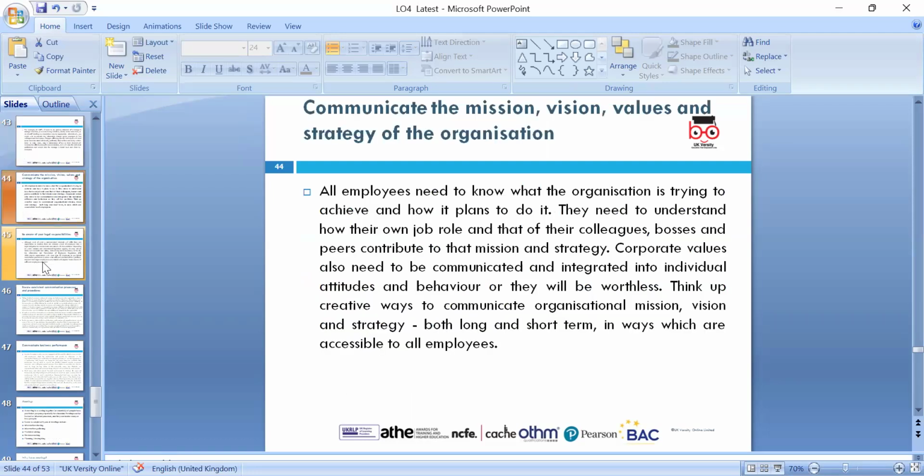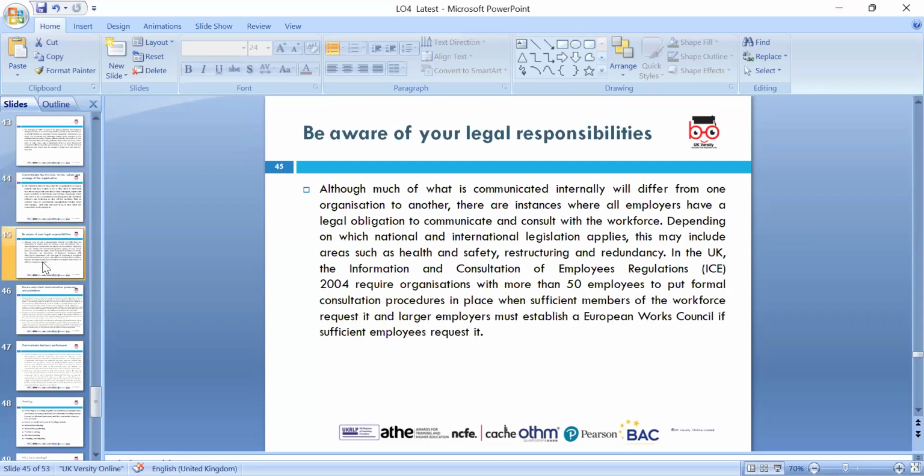Communicating with the mission, value, and the strategy. Of course, the mission is why you're in the business and where you want to be, and the values are like we treat people as we like to be treated, and you set the values, and these need to be embedded. And tax planning must not contradict our own values, and we should be aware of our legal responsibility. It's our legal responsibility to inform all the stakeholders.